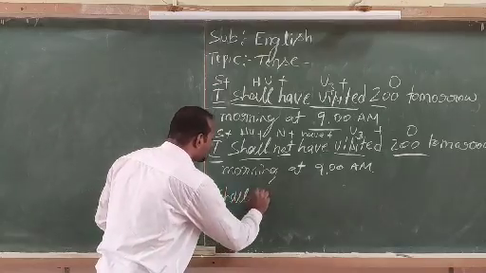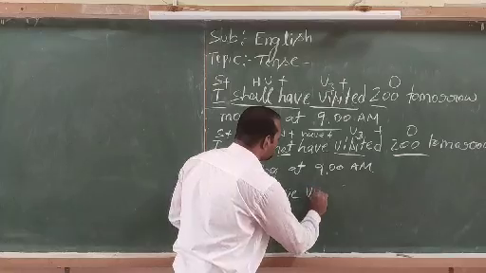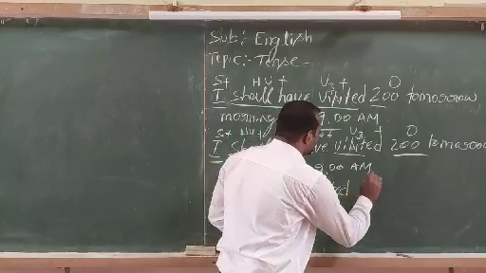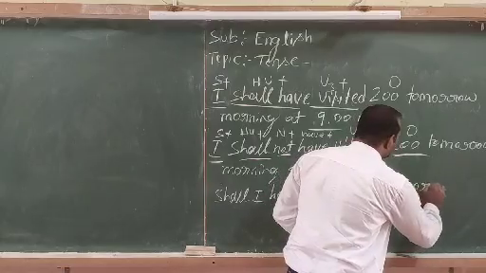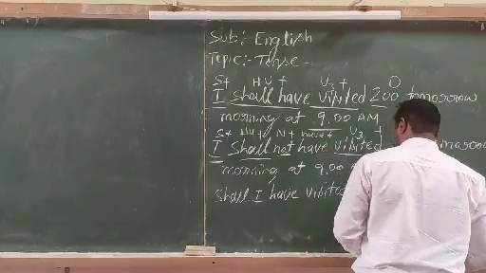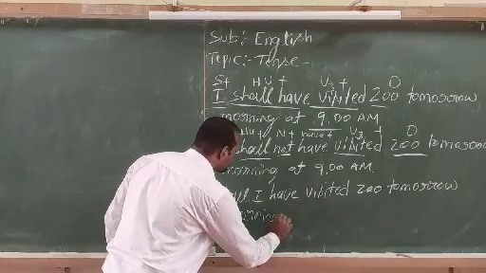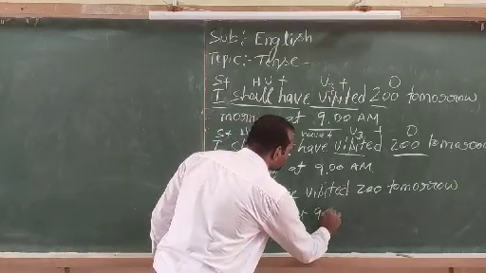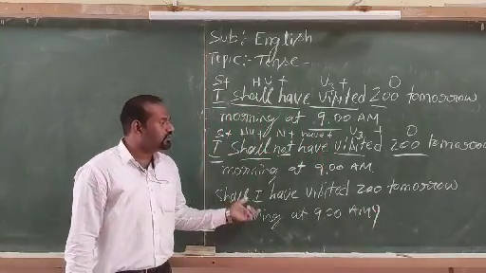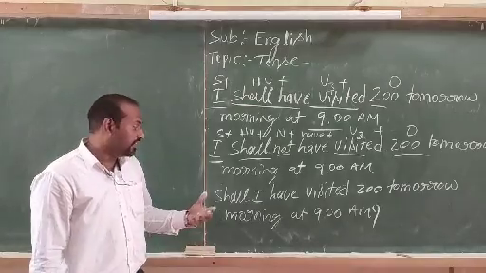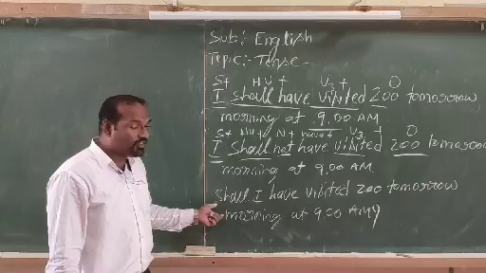Shall I have visited zoo tomorrow morning at 9 a.m.? Look, shall I have visited zoo tomorrow morning at 9 a.m.? Either maybe yes or maybe no. So this is the future perfect interrogative sentence.